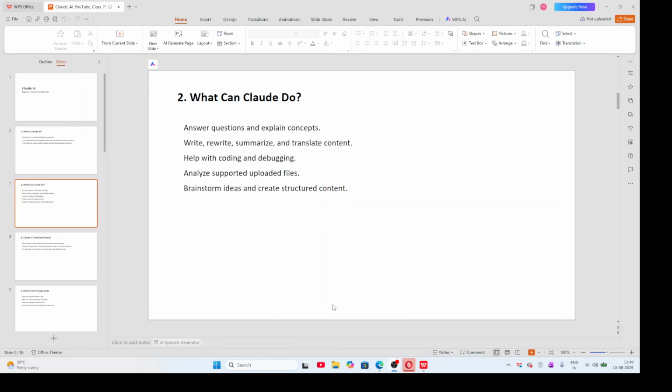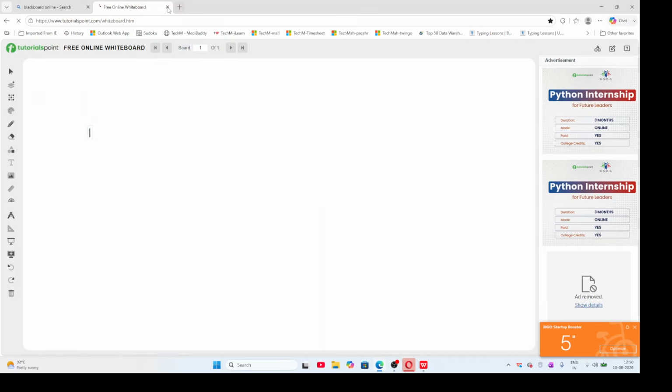Cloud is not only used for answering questions. We can use Cloud for learning, writing, coding, analyzing information, and generating new ideas. First, we can use Cloud AI as an AI assistant to ask questions and understand different topics. Just like in ChatGPT, we ask questions, right? In the same similar way, we can use Cloud AI also.